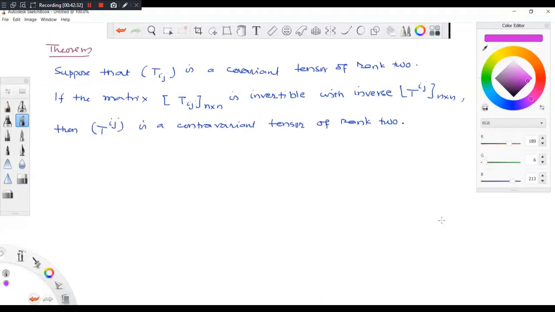Suppose I have a transformation law like this: T bar i is equal to T_r into del x bar i by del x r.